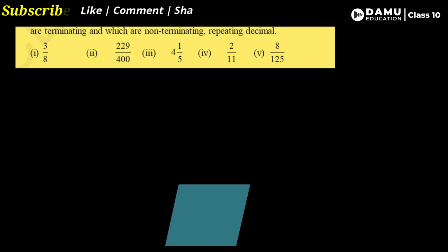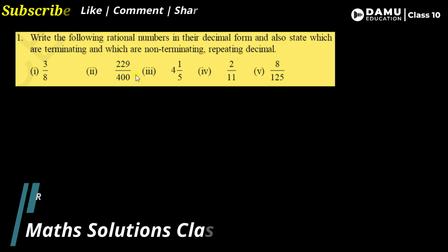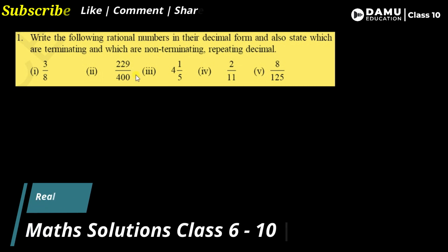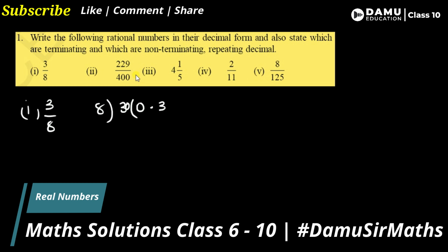So now we will move on to our first question, that is 3 by 8. We have to do normal division to convert 3 by 8 into a decimal. So we divide 3 by 8. Is that possible to go? No. Let's put 0, then put a point. Then 8 3s are 24, so what we will get is 6, with the 0 point already kept.